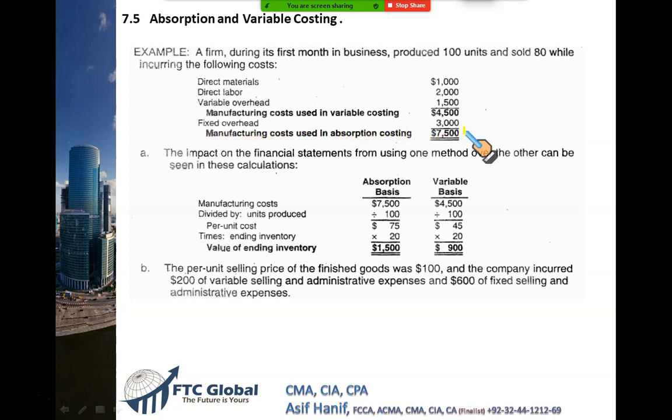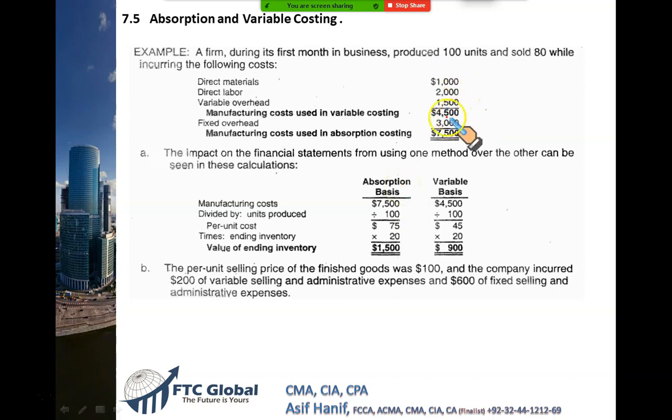Now, let us try to calculate the unit cost. How can we create unit cost? These are the units you produced. So if you take absorption costing, your total cost of production is 7500. And if you produce 100 units, what is the per unit cost? 7500 upon 100, that gives you 75. This is the unit cost under absorption costing.